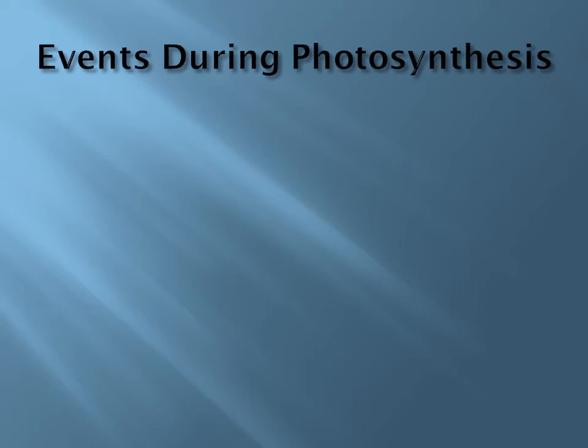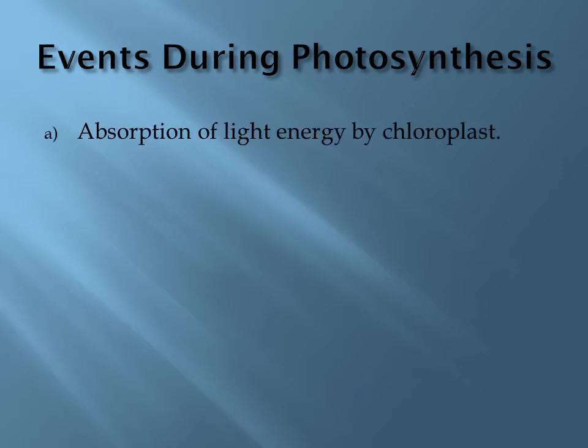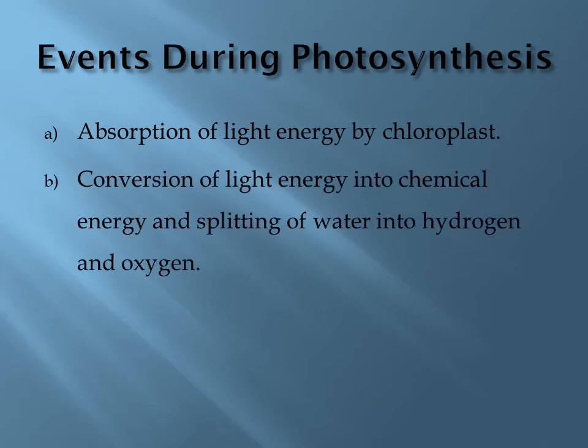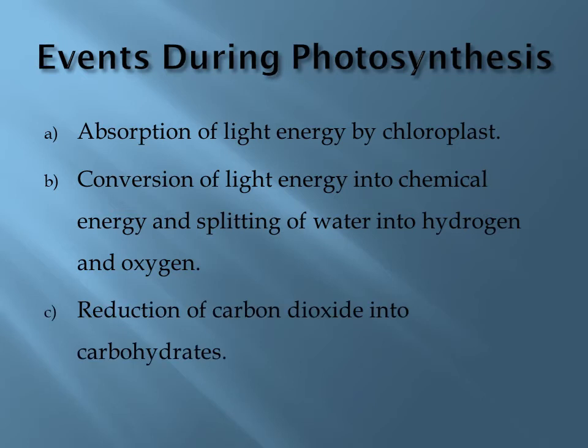Events during photosynthesis. There are three events that take place during photosynthesis. The first event is absorption of light energy by chloroplast. Second, conversion of light energy into chemical energy like ATP and NADPH. At the same time, water splits to form hydrogen and oxygen. And the last event is reduction of carbon dioxide into carbohydrates.